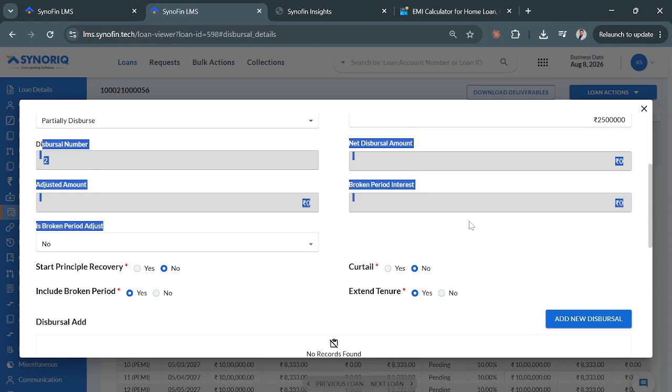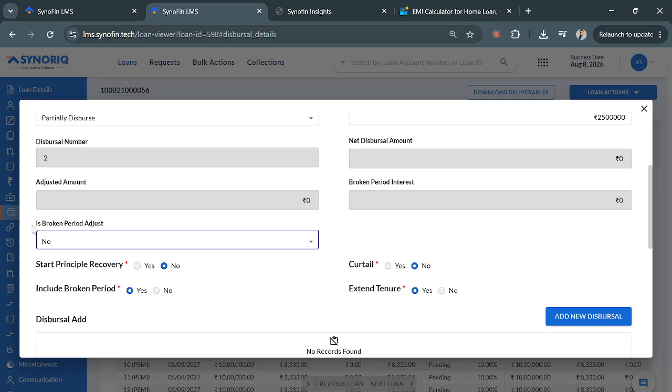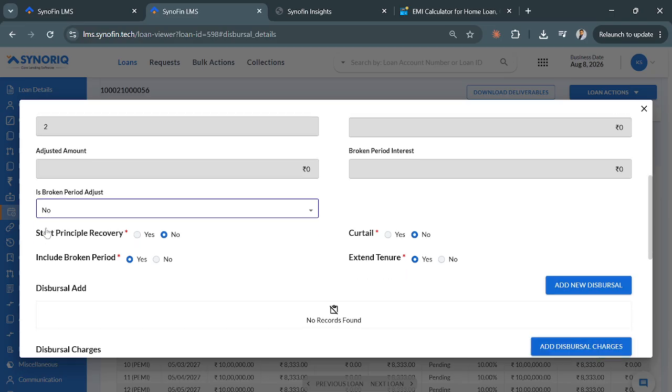So these are representation fields. There is an option here called broken period adjust this. The English written here is very bad, and I'm also not able to get this. The meaning of this should be that it should be adjusted. So if we are adjusting the broken period from the payment amount, then this might be chosen. I'll explain this. Just give me a moment. I'll explain the other fields first.